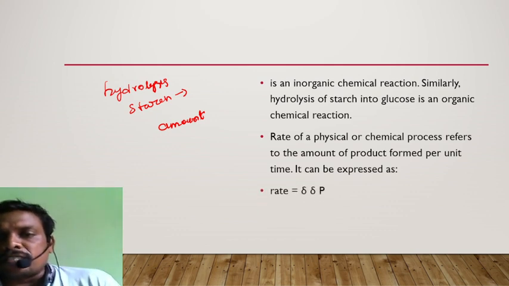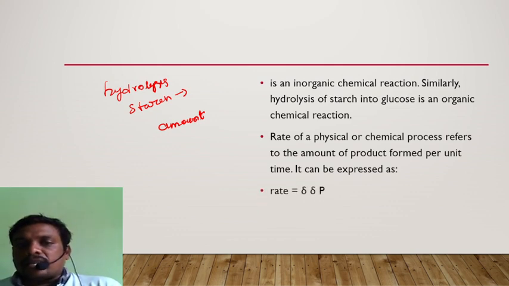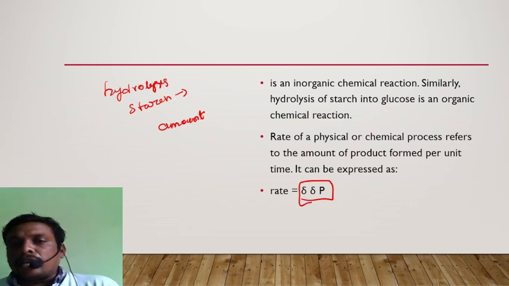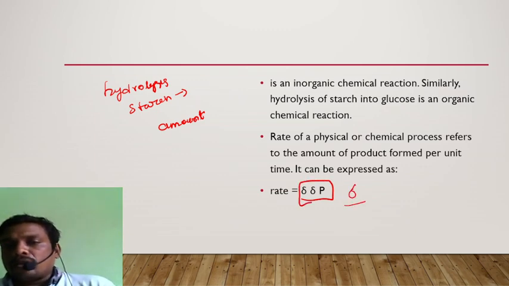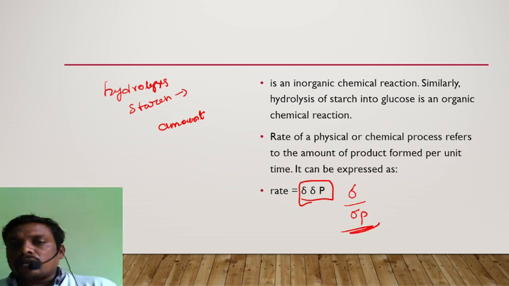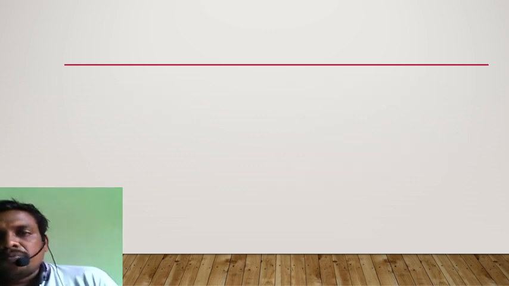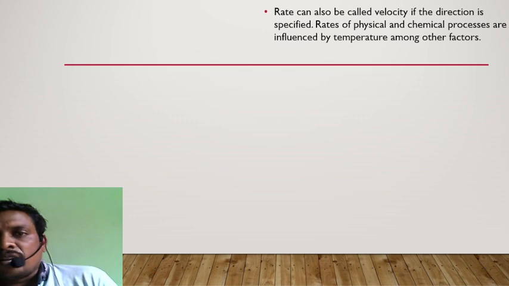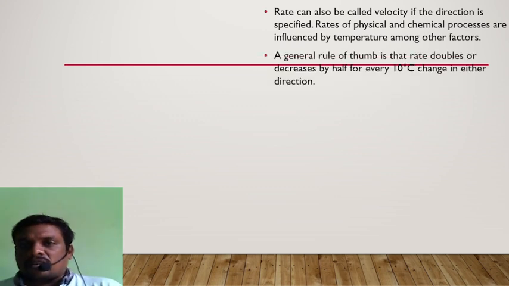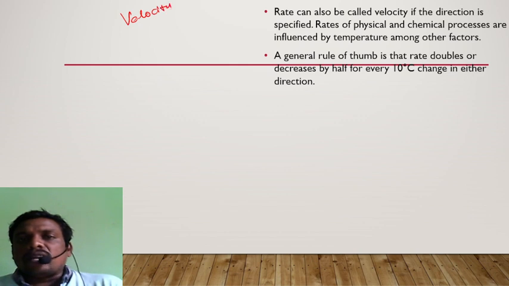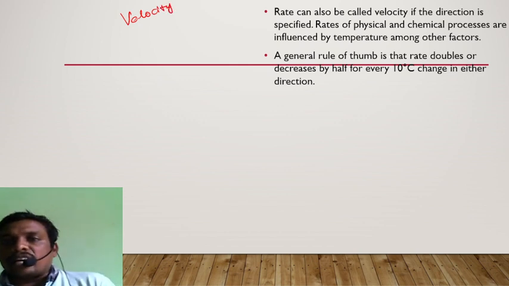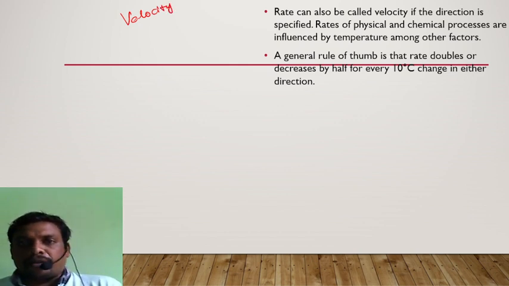It can be expressed as rate, and please comment these symbols. Psi by psi p, or referred as here the chemical equation. A rate can also be expressed or called as velocity. What is that? Velocity. Velocity of the reaction in the direction specified.